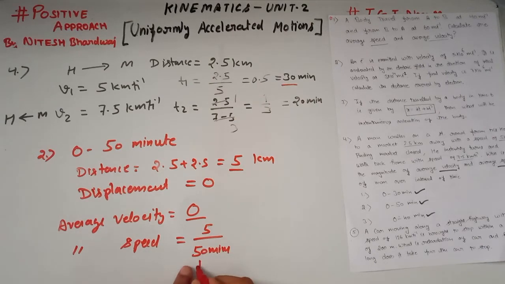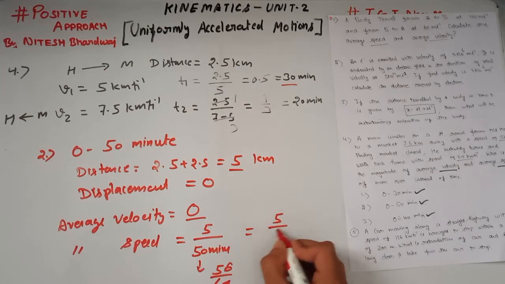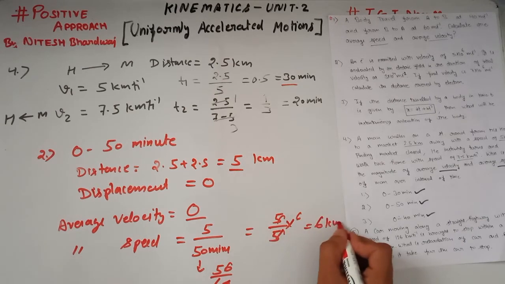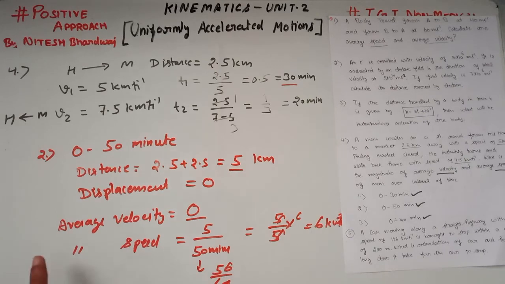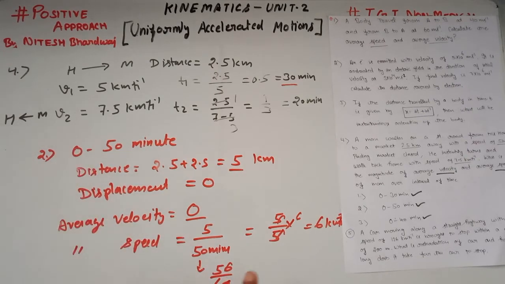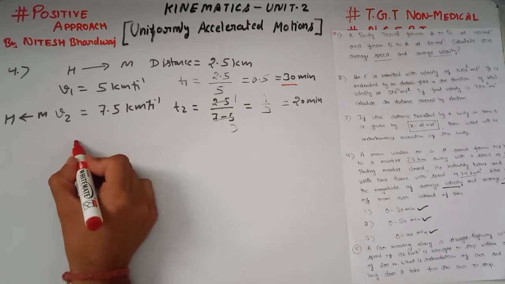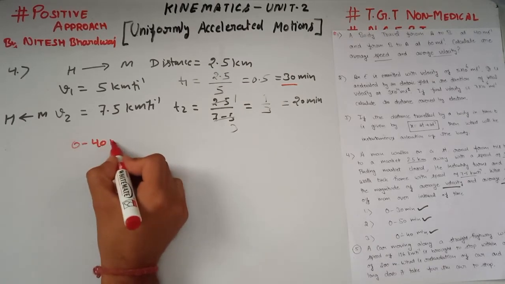We have to convert 50 minutes into hour, which is 50 divided by 60, which is 5 by 6 hour. So 5 divided by 5 by 6 is equal to 6 km per hour. The average speed within 0 to 50 minutes is equal to 6 km per hour.